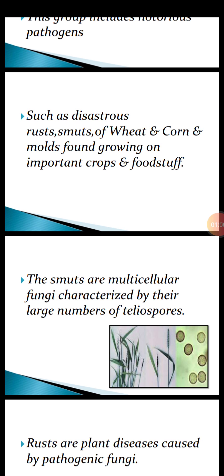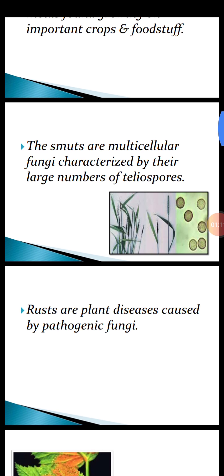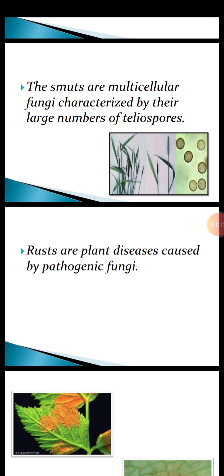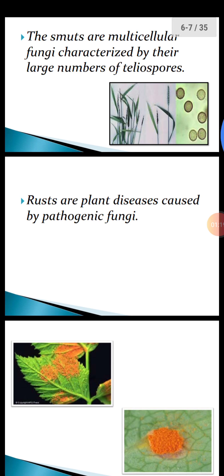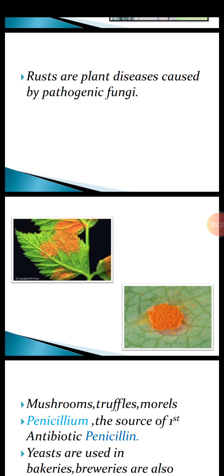Now, what are smuts? The smuts are multicellular fungi characterized by their large number of spores called teliospores. Picture is shown. Next, rust. They are also fungi. They are plant diseases caused by pathogenic fungi, which cause very serious and harmful diseases in crops. Images of rust are shown, showing that they damage the leaves of the crops.